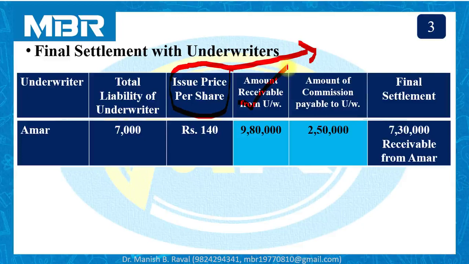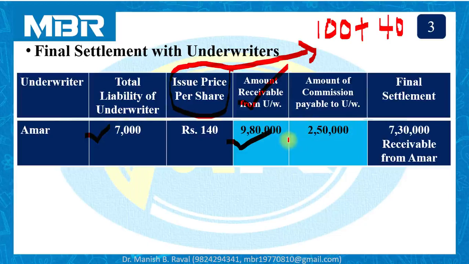First is Amar. Total liability of underwriter Amar is 7,000 shares. Issue price 140 rupees: 100 rupees for face value and 40% premium, that is 40 rupees. So total amount 140 per share. So total amount 9,80,000, that is 7,000 shares multiplied by 140. Total 9,80,000. Amount of underwriting commission payable to underwriter Amar 2,50,000.